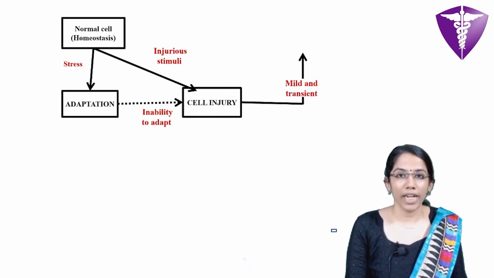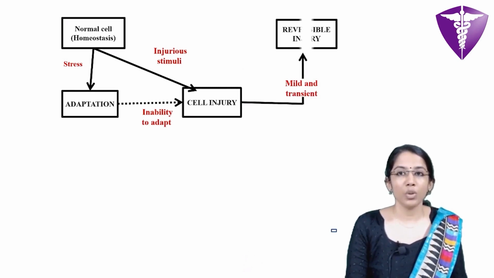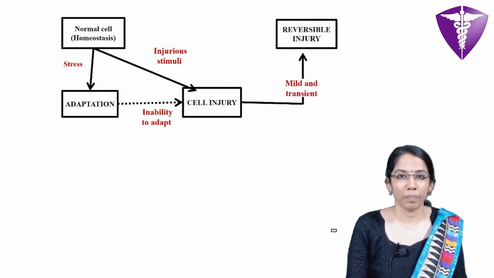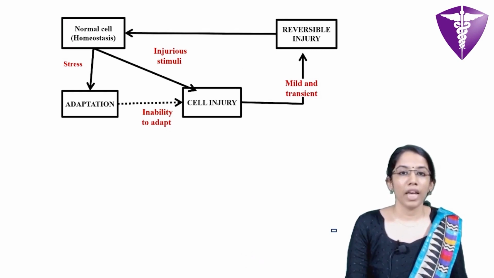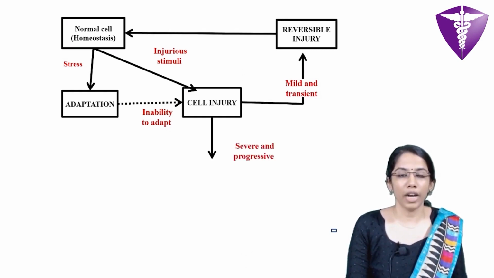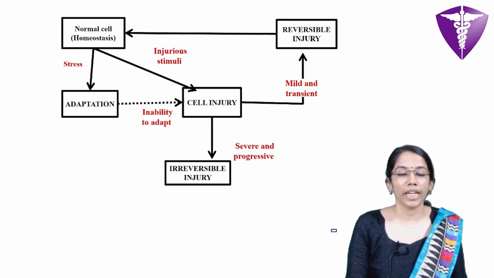If it is mild and transient, it leads to a reversible cell injury. Whereas if the stress is severe and prolonged, then it leads to irreversible cell injury, resulting in cell death, either